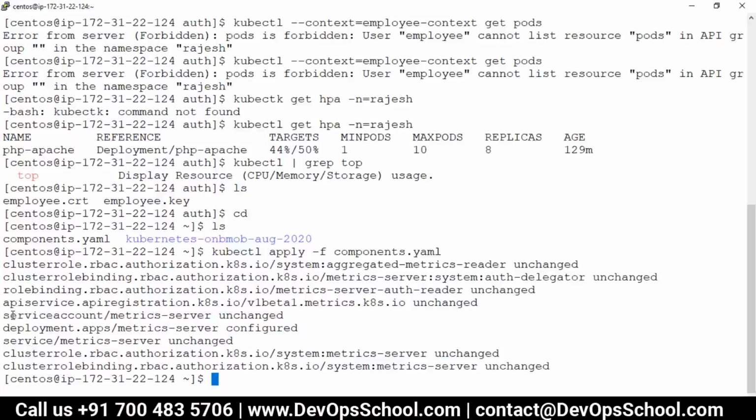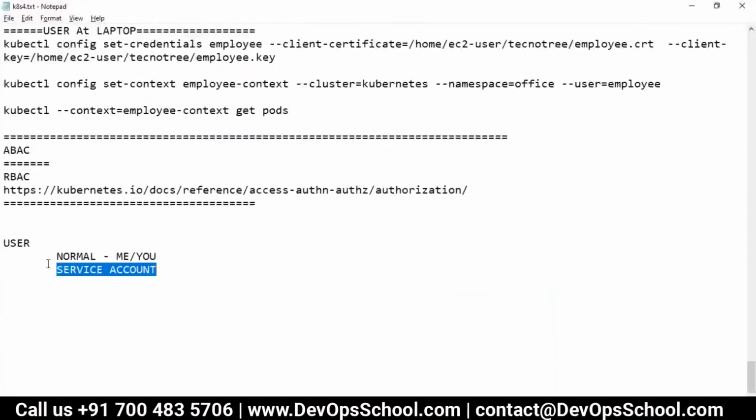This service account will allow this metrics server to get the data from the API server. Without this, you will not be able to get the data from the API server. The API server will not allow it. So the service account is used to authorize the metrics server to get the data. So when you want an internal system like Prometheus, metrics server, or other services which you want to install, you have to use the service account. So these are the two types of user.